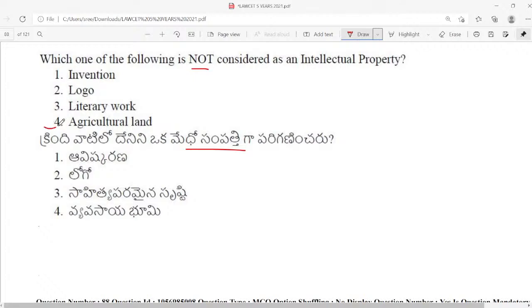The answer is agricultural land. Agricultural land is not an intellectual property. It is a physical immovable property, whereas an invention can be patented, a logo can be declared as a trademark, and a literary work can be declared as a copyright. All of these are intellectual property, and agricultural land is not. Very good Vaishnavi.